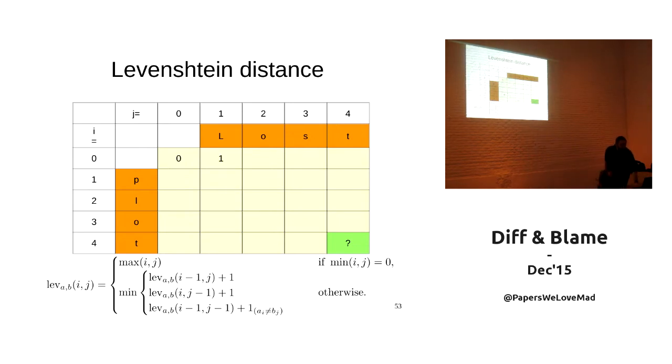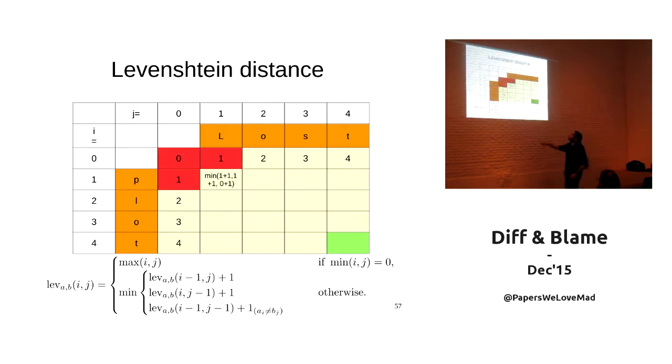Let's see. And also, this is going to be 2. Pretty simple. 3, 4. And also the first column is pretty simple to calculate, right? Now, let's calculate the next one. It is a little bit more difficult. We are in 1, 1. Okay, so we have to do this kind of thing. So we have to calculate this thing, this thing, this thing, and then choose the minimum.